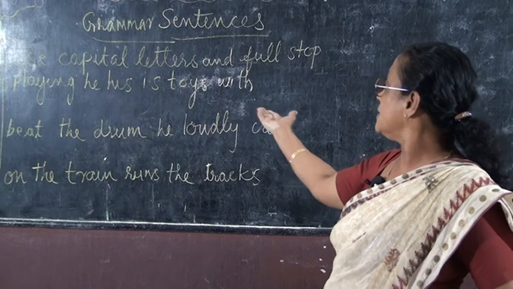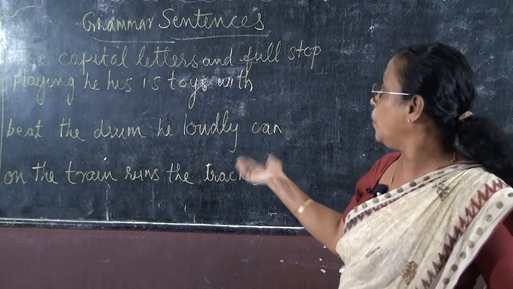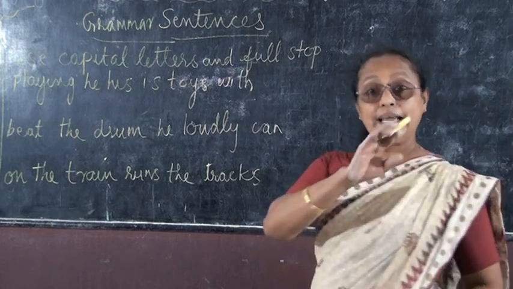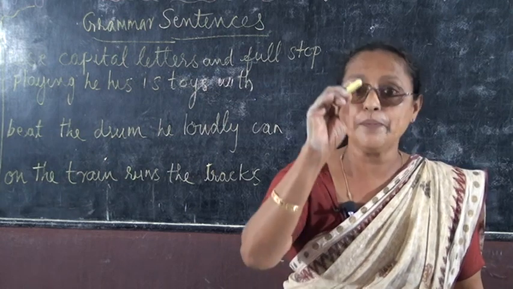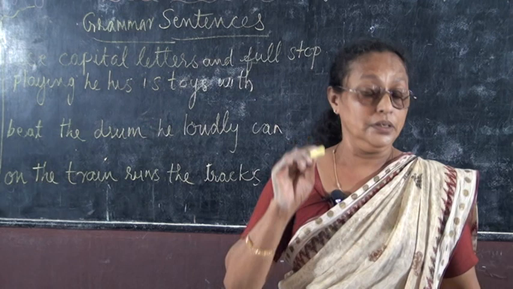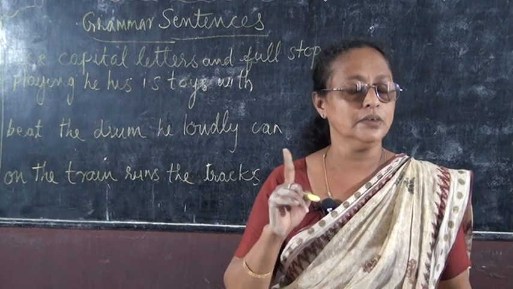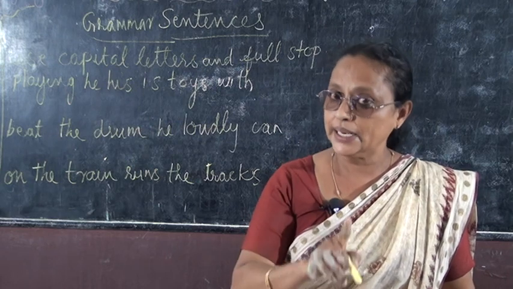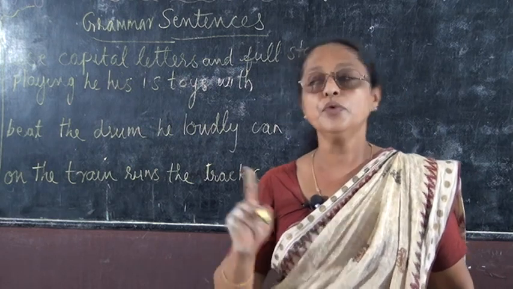So I have written three sentences with shuffled words on the board, which are not in the proper way, so we should write them in the proper way. The first one is use. When you are writing a sentence, start with a capital letter and a sentence must end with a full stop. So keep it in your mind, don't forget it: a sentence must start with a capital letter and end with a full stop.